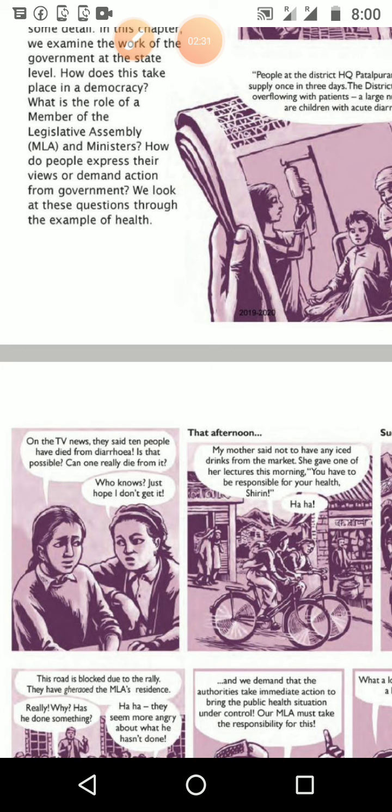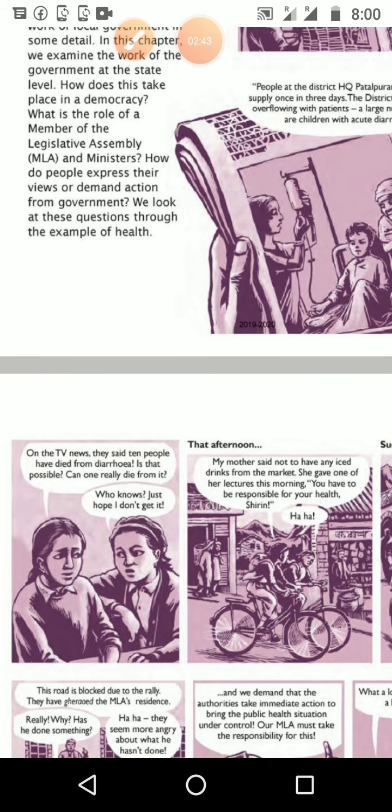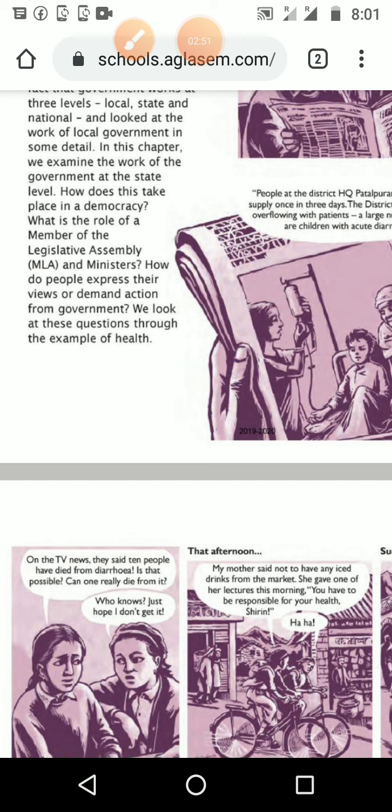How do people express their views or demand action from the government? How are we expressing our own ideas, our own opinion about the government? What are the functions, policies and programs of the government? For example, in corona time, how were people asking for protection from the government?